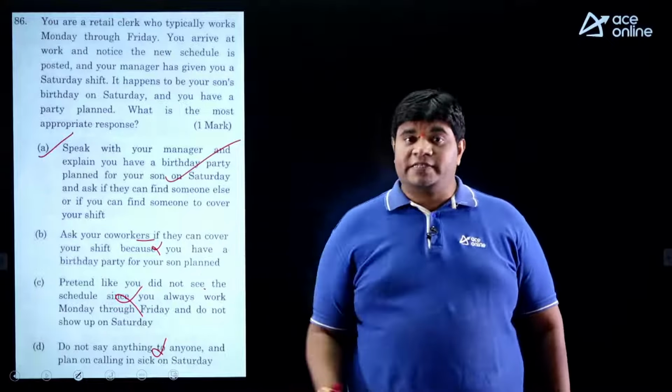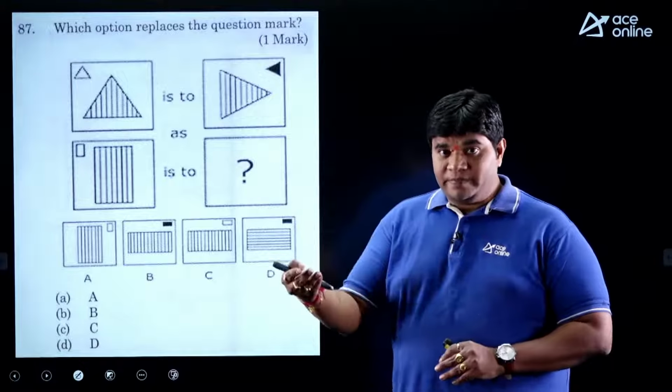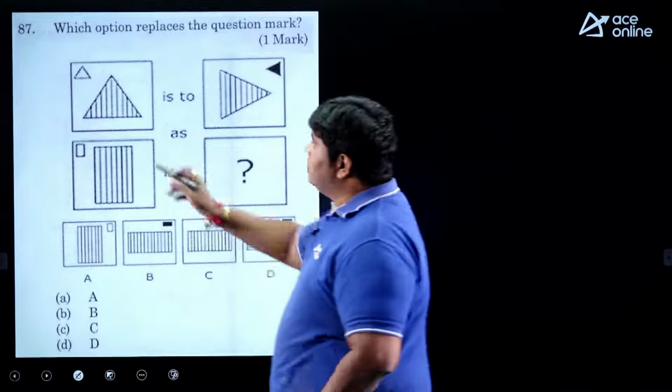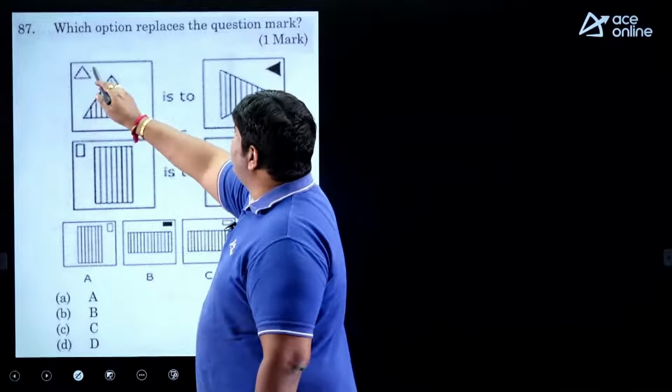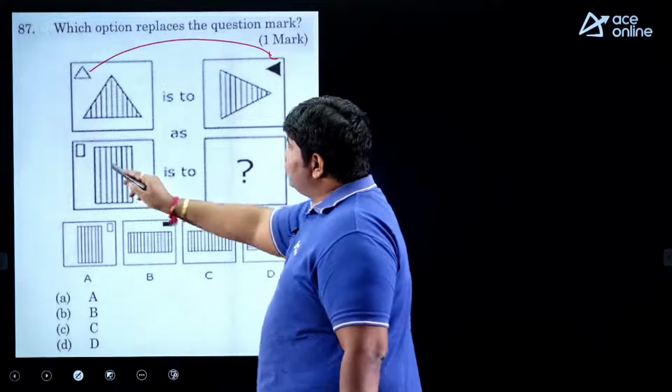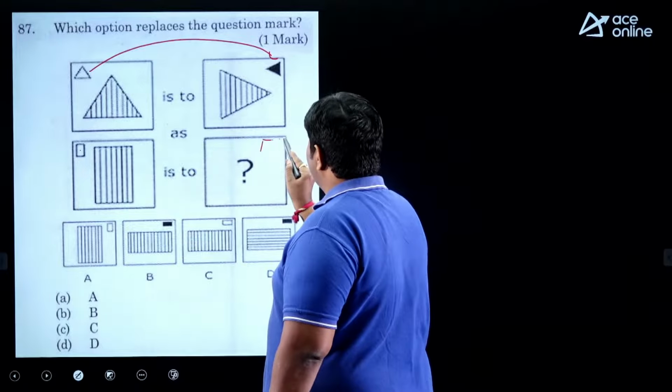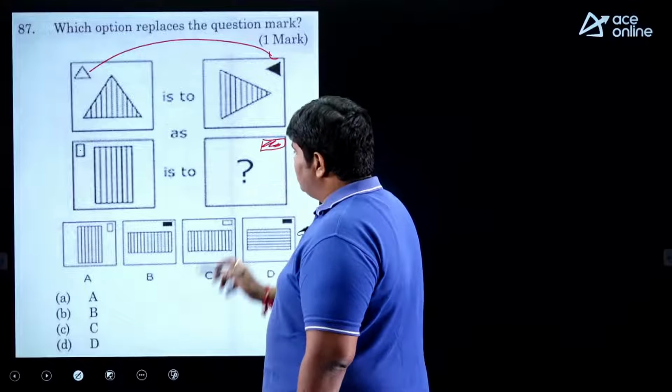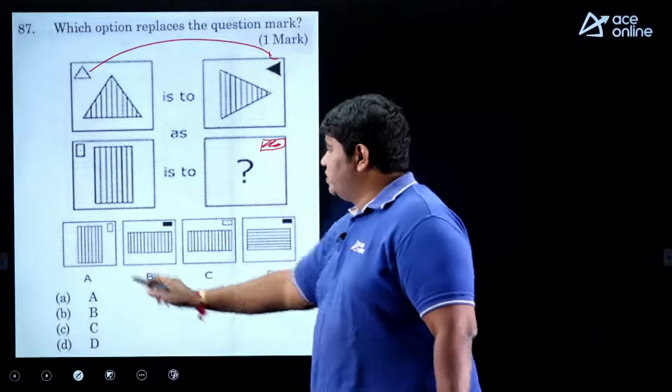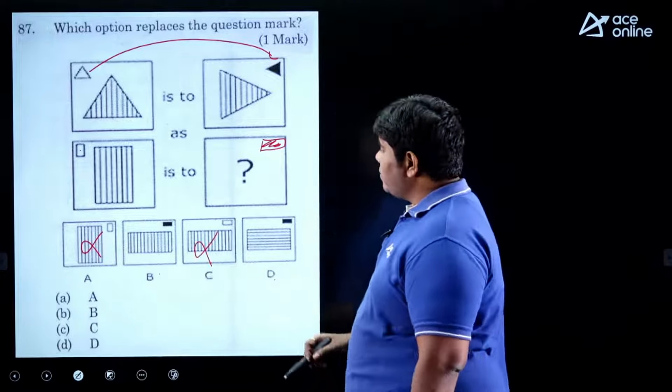Next, based on the figure concept, my dear friends, very easy. We are saving time in aptitude actually, so you can spend your time on technical. Very easy concepts. So the triangle here is anti-clockwise and shaded. The same triangle clockwise, that line should be the same. Anti-clockwise means looking like this, and shaded. So what is possible? D and B are possible, so these two are eliminated.